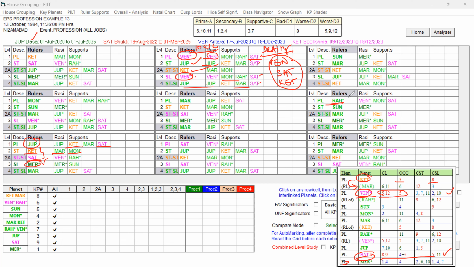Obviously, if you see that all the rulers of Rahu are good, no green, no pink or no red color planets are running. That itself indicates overall Rahu is better.